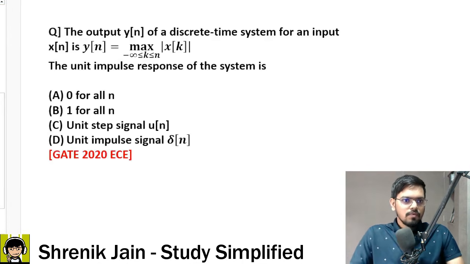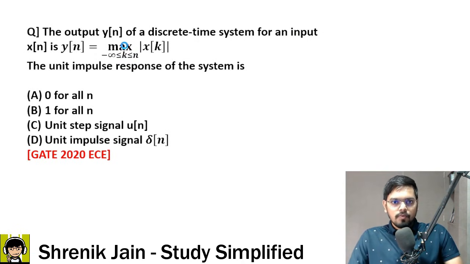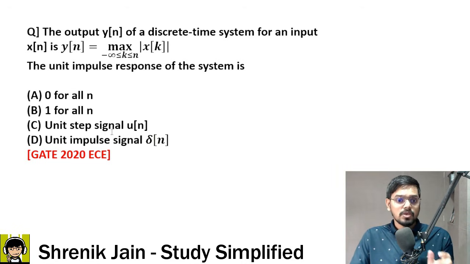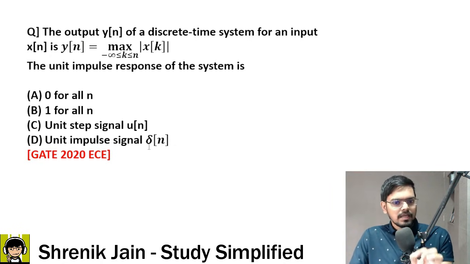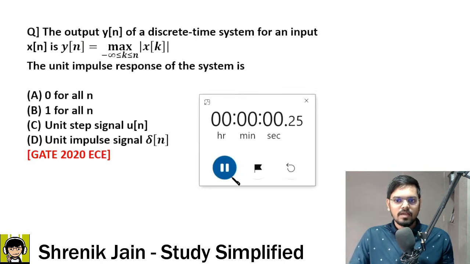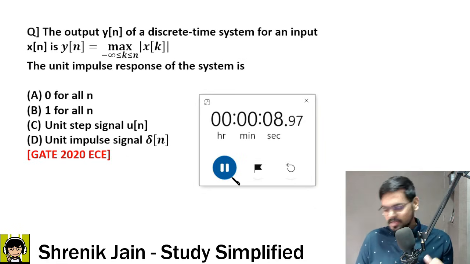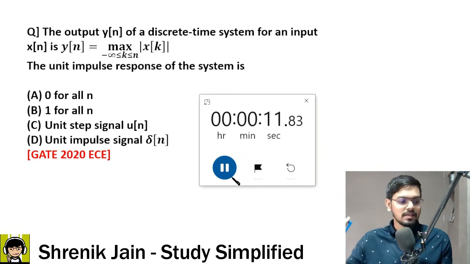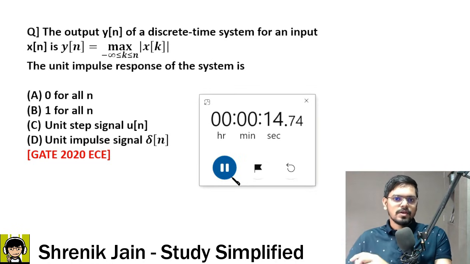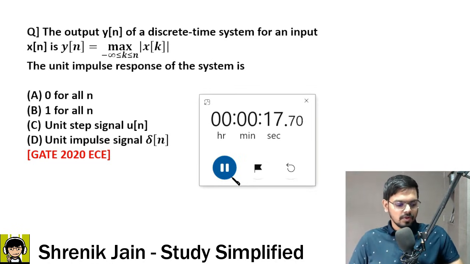Let us see the third question, one of the good questions. The output y of n of a discrete time system for an input x of n is given like this. The unit impulse response of the system is what? Option A: 0 for all n, B is saying 1 for all n, C is saying unit step signal u of n, and D is saying unit impulse signal delta of n. So I will give you exactly 1 minute to solve this question. There is a trap in this question. I have seen a lot of students marking the options incorrectly because they are solving this in a hurry. So you do not solve this in a hurry. You take your time, you think, you solve.